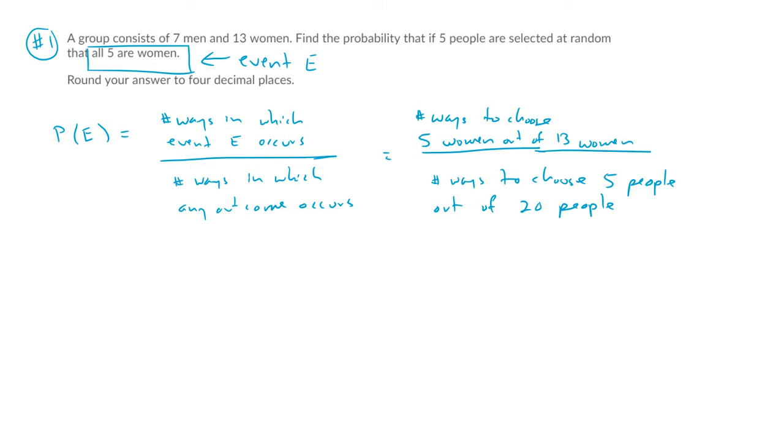Okay, so now the next thing to ask ourselves is when we say choose, let's say 5 women out of 13 women, does the order matter? Does it matter what sequence I choose the women? Is the first person chosen special in some way, or is it just any 5 people? The answer is it's any 5 people, so the order does not matter.